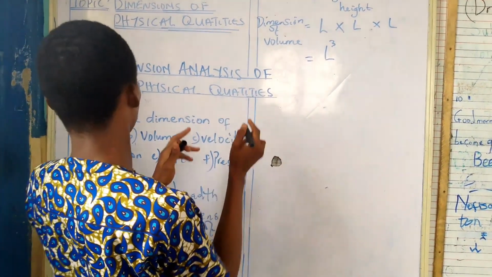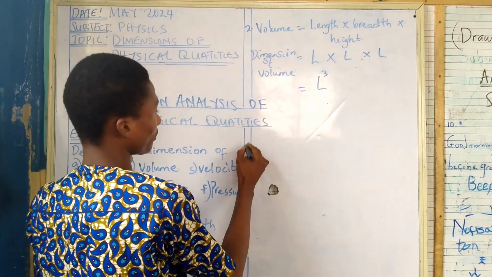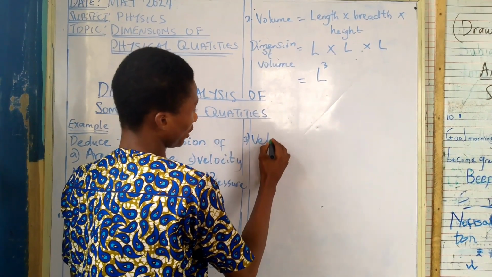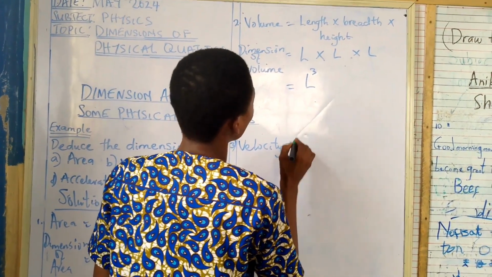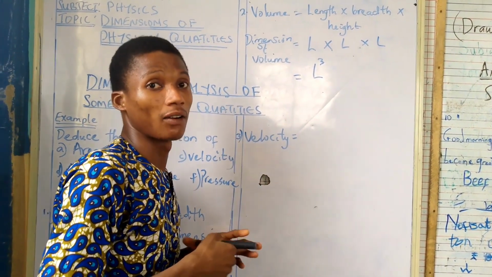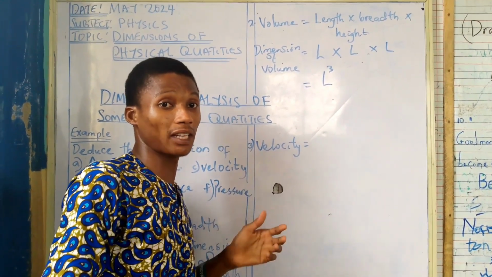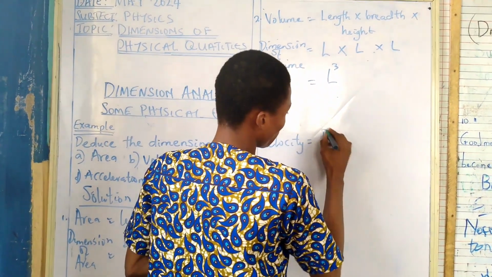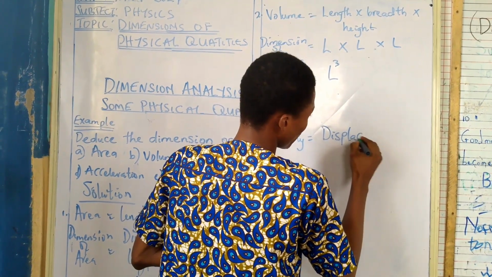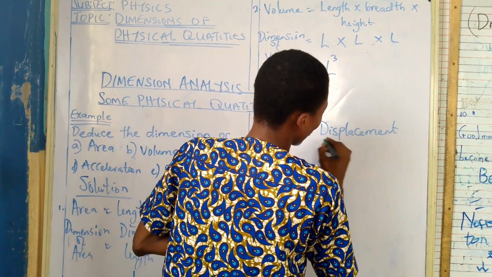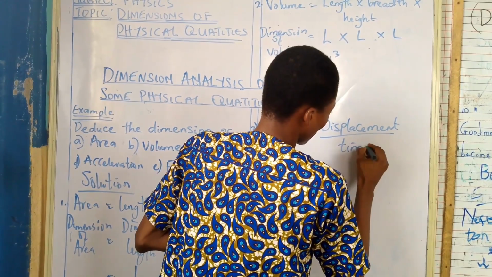Let's go to the next one. Velocity. The dimension of velocity. What is the formula for velocity? Don't forget, velocity is equal to what? Displacement over time. Right?